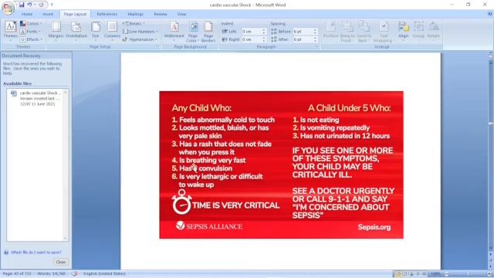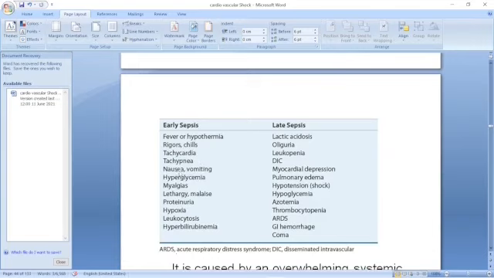This may be from a urinary infection, chest infection, abdominal surgery, invasive catheter, early sepsis, late sepsis, fever or hypothermia, rigor, chills, tachycardia, tachypnea, nausea, vomiting, hyperglycemia, myalgia, lethargy, malaise, proteinuria, hypoxia, leukocytosis, and hyperbilirubinemia. In late sepsis, there is lactic acidosis, oliguria, then leukopenia, and disseminated intravascular clotting is a dangerous thing.